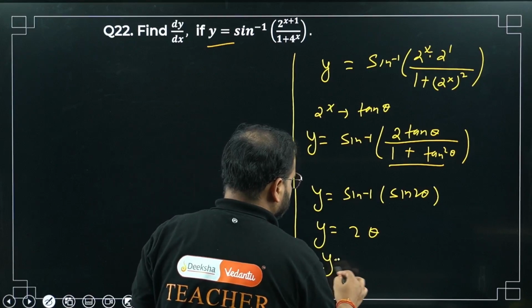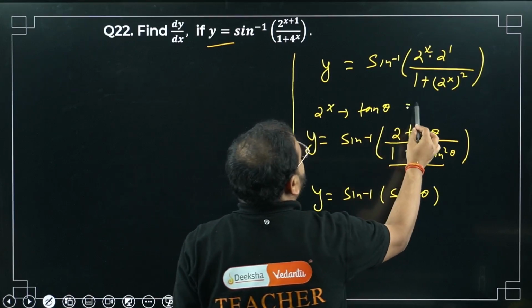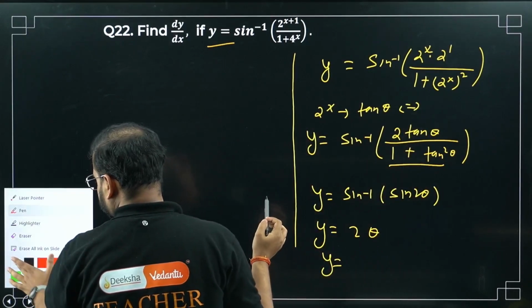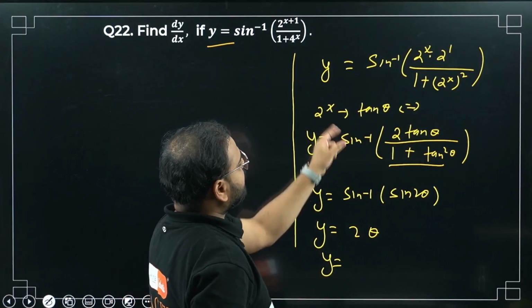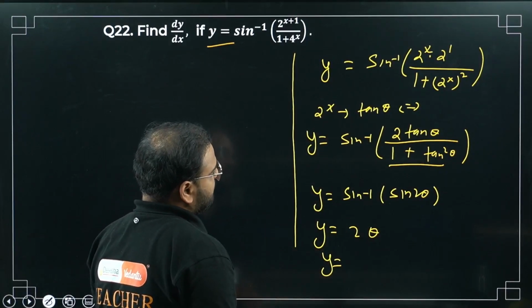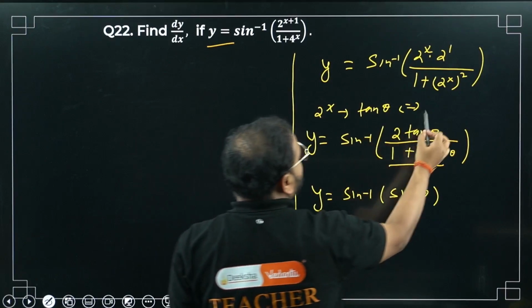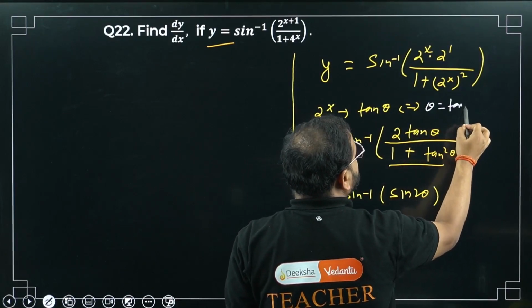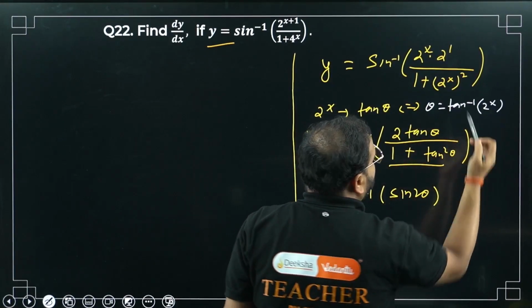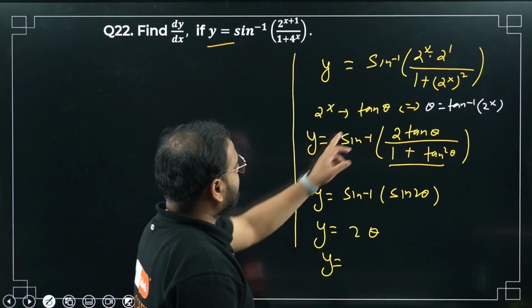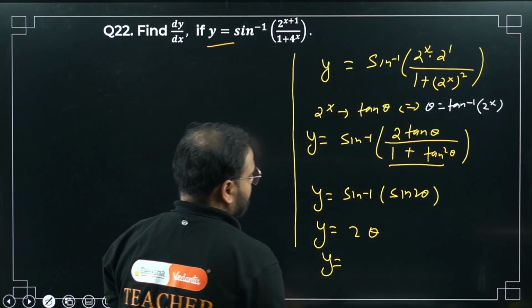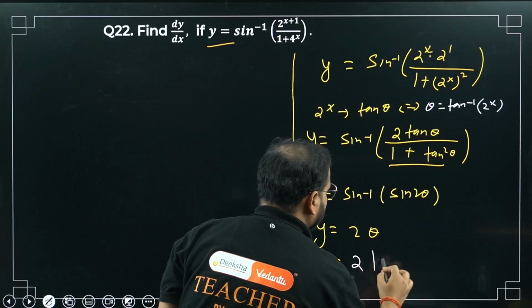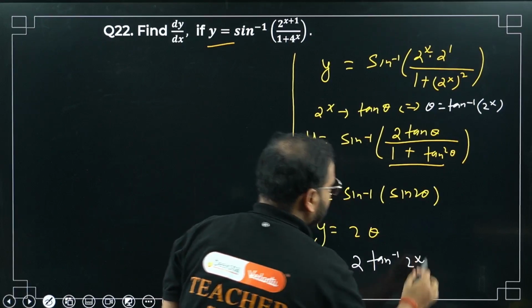Right here, y equals to what? What is theta going to be? Please have a look from here. Tan theta is 2 power x. So what's going to be the theta value? Theta is going to be tan inverse of 2 power x. Please check. Tan inverse of 2 power x. Right here, y equals 2 times tan inverse of 2 power x.